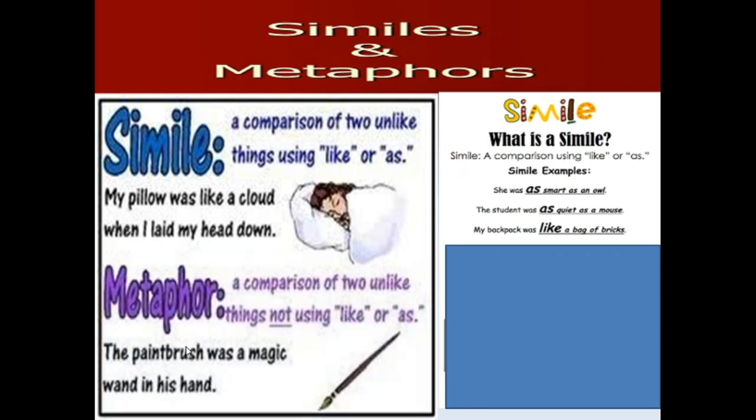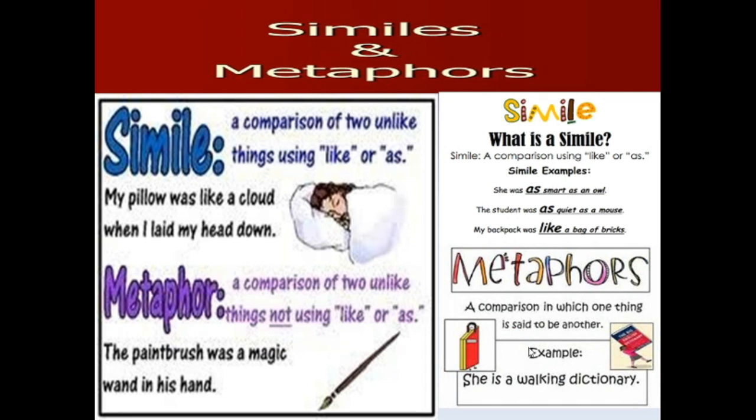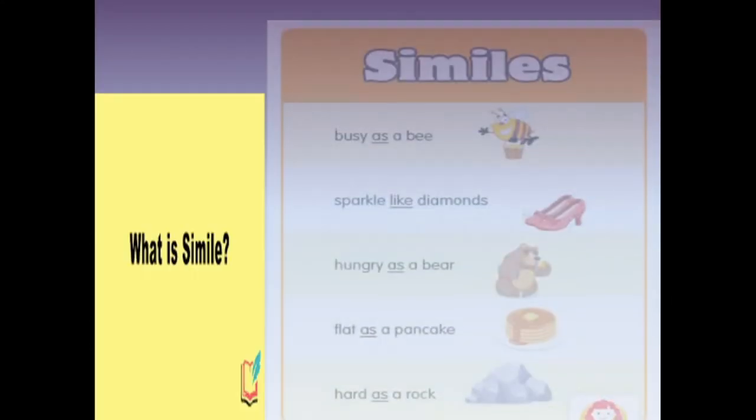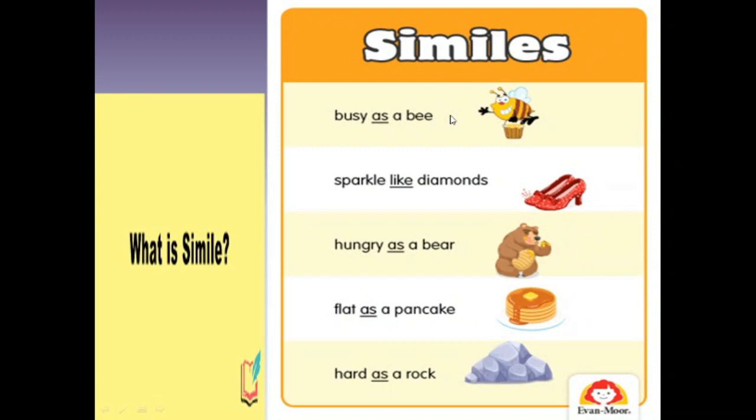Here is an example of metaphor. The paintbrush was a magic wand in his hand. So we are not saying that the paintbrush was working like a magic, but we are directly saying that it was totally magic. So another example, she is a walking dictionary. She knows all the words, so we are simply calling her a walking dictionary. Some more examples of simile: busy as a bee, sparkle like diamonds, hungry as a bear, flat as a pancake, hard as a rock.